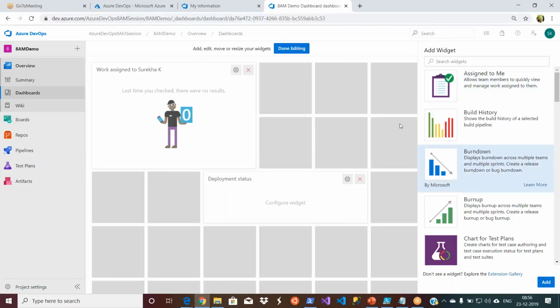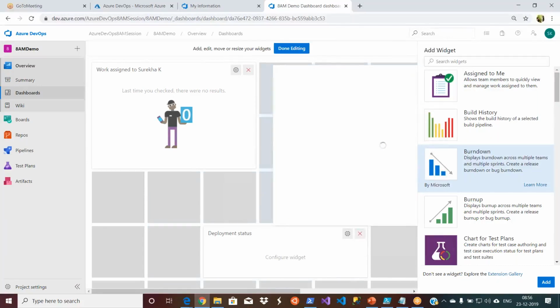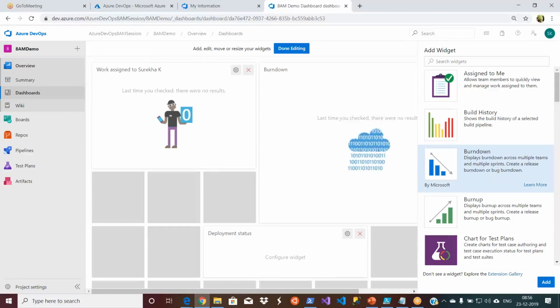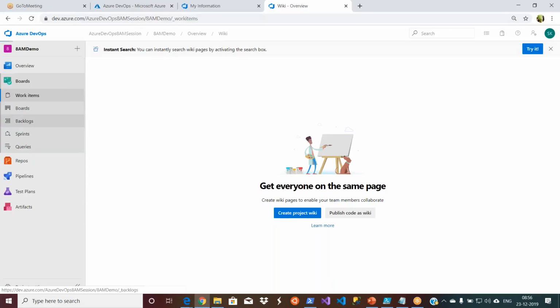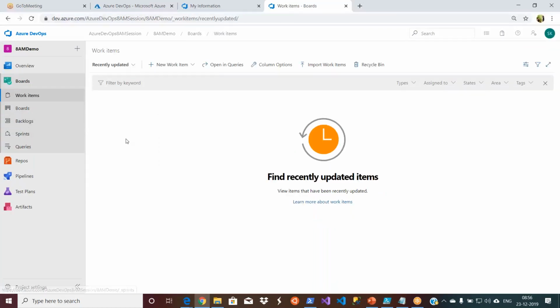Okay, so this is how you create your dashboards. Since we don't have anything in our project, we haven't started anything, everything looks empty or blank actually. So Wikis, this is where you share your documentation. For today, I will stop here and look for some Q&A as she is asking, and we'll start Azure boards from tomorrow.